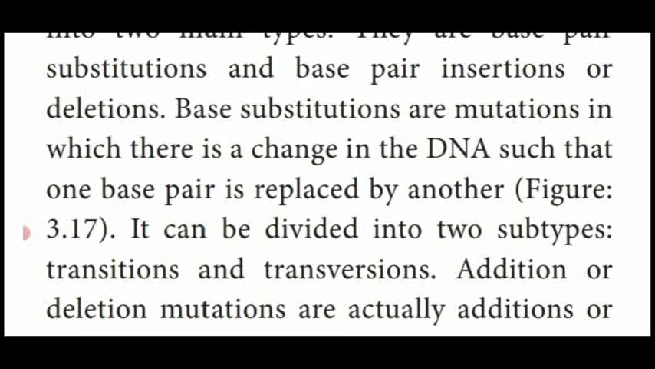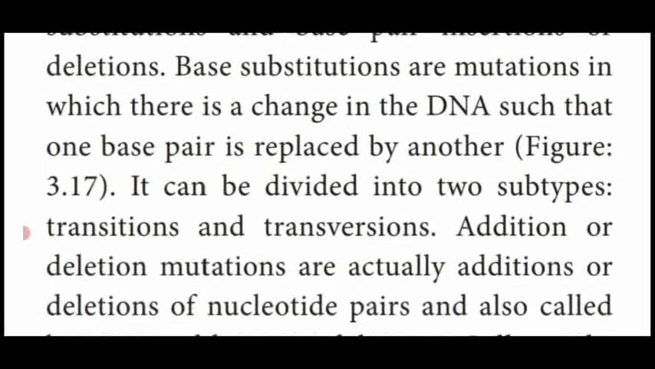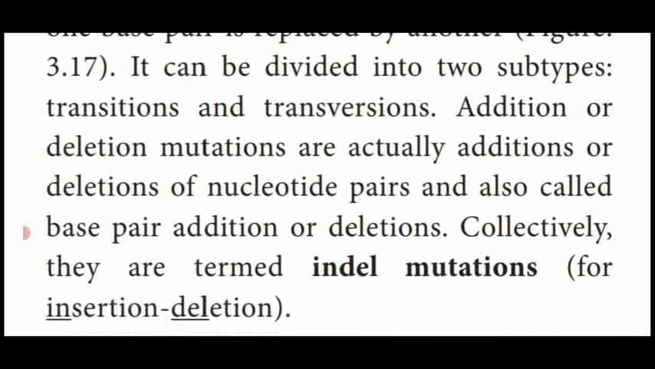Transversion means a base pair is replaced by another base pair of the other kind. Purine is replaced by pyrimidine, pyrimidine is replaced by purine. That is said to be transversion. So these two are the types of substitutional mutation. Then insertion and deletion mutations are collectively known as indel mutation.